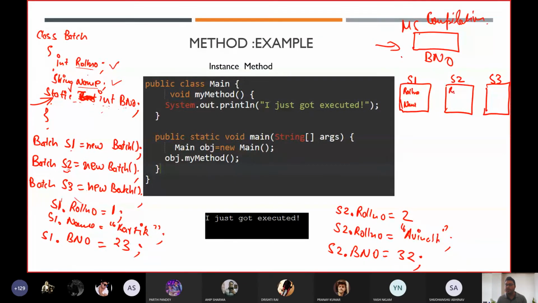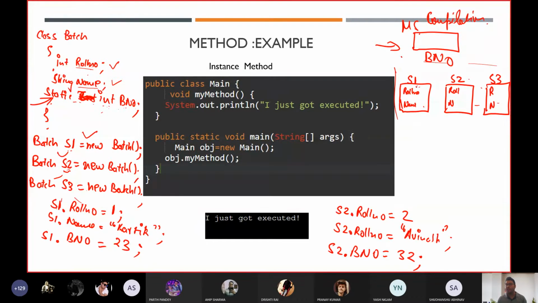Okay, roll number and your name. I'm just writing R and N, roll number and name. So 3 copies I will create inside my memory. Now, once I execute these 3 lines, automatically I'm going to create 3 copies, and I'm going to use this reference variable in order to track these objects.